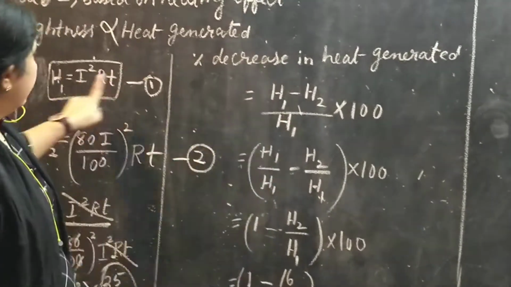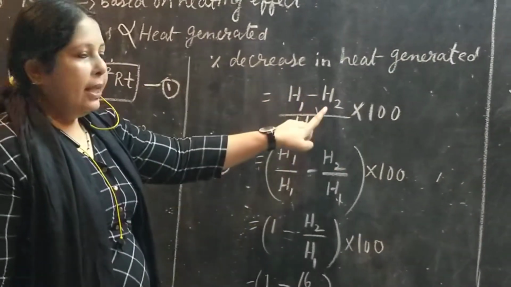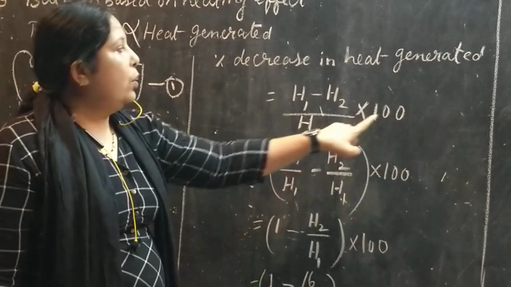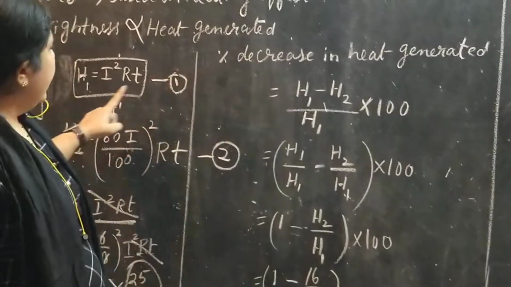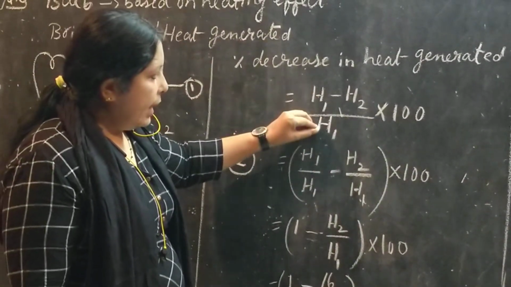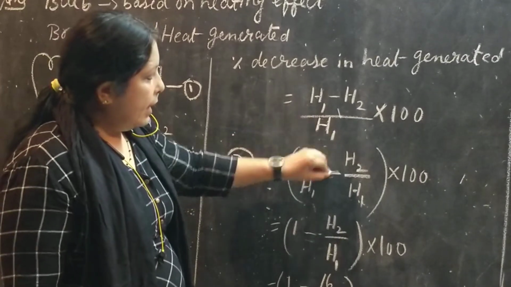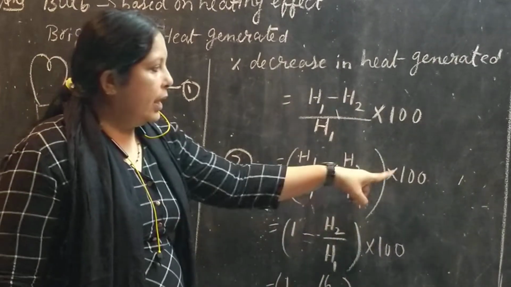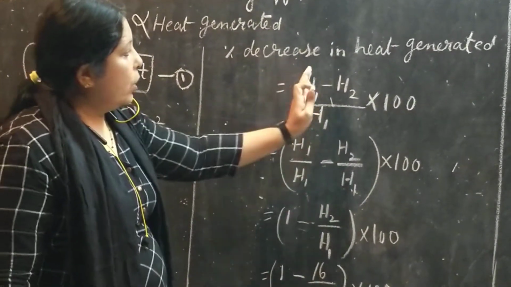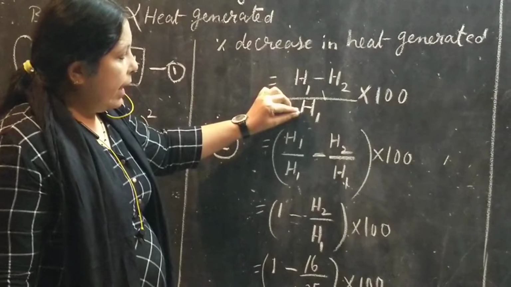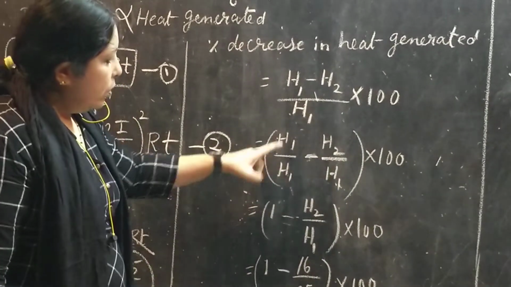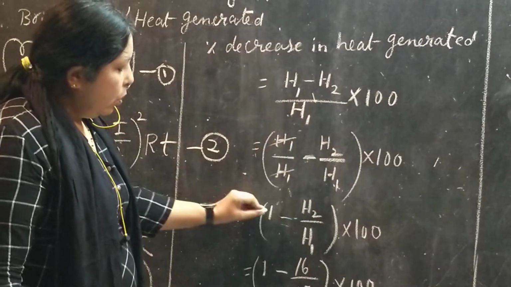Initial heat minus final heat upon initial heat, okay, into 100. What is the initial heat? Initial heat, तो इसको हम ऐसे भी लिख सकते हैं, H1/H1 minus H2/H1 into 100. Here it is very easy for you to calculate. You divide this like this, H1/H1 minus H2/H1. Now इसका हम कैंसिल करेंगे तो 1 आ जाएगा.